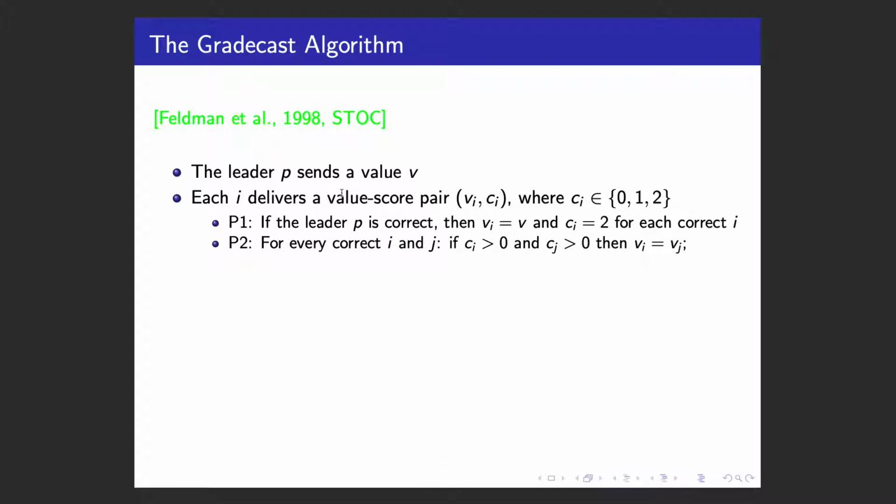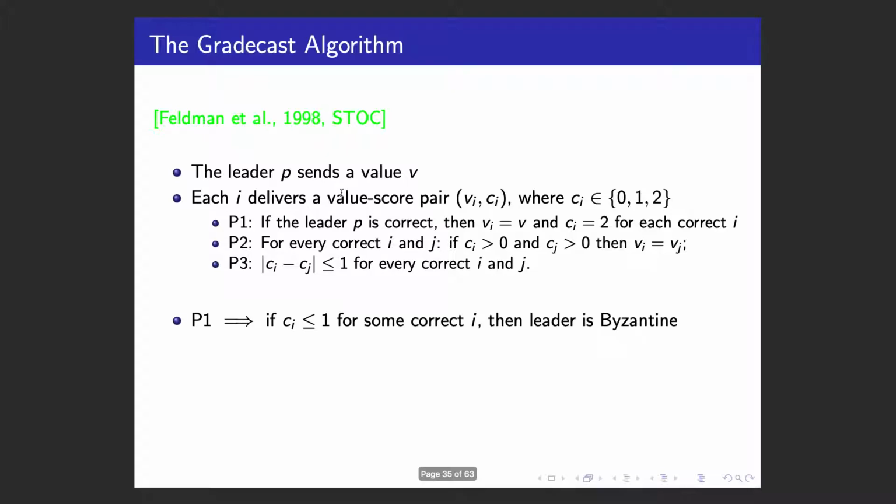P2: for any two correct processes i and j, if their confidence scores for the leader are both positive, then their values must be the same. P3: for any two correct processes, their confidence scores for the leader differ by at most 1. Property P1 implies that if for some correct process its confidence score for the leader is at most 1, then the leader must be Byzantine.